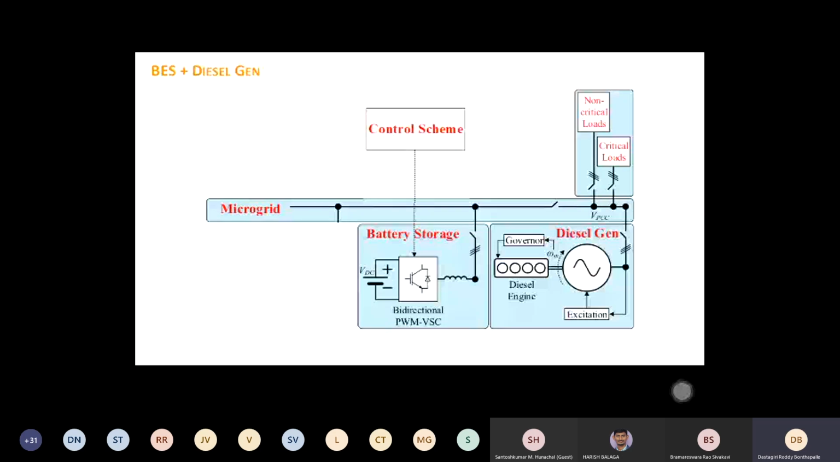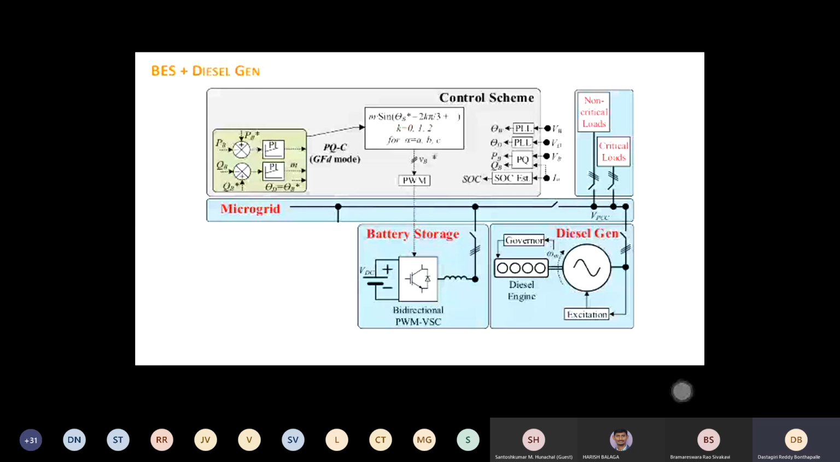Now, if the diesel generator comes into the picture, we also follow the same thing, because the diesel generator has the capability of adjusting its voltage and frequency, but it cannot follow P and Q. You cannot give a command to this diesel generator to inject this much P and this much Q. So generally you have to make this diesel generator control the voltage and frequency of the PCC.